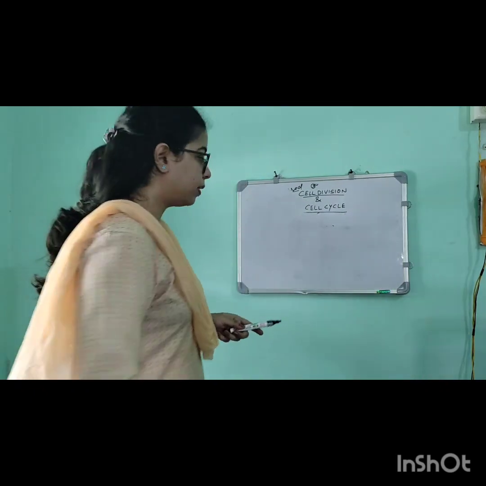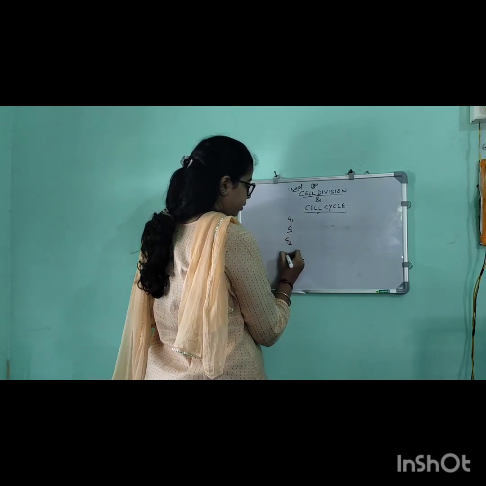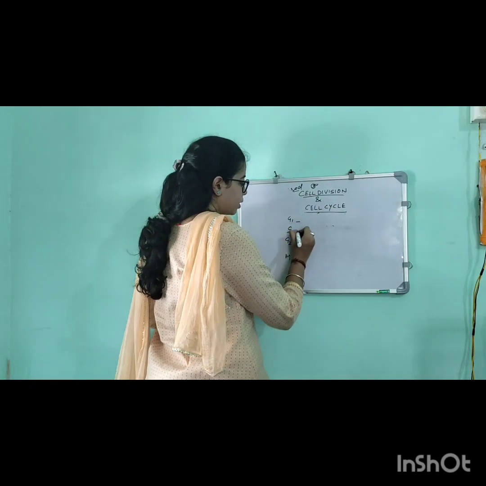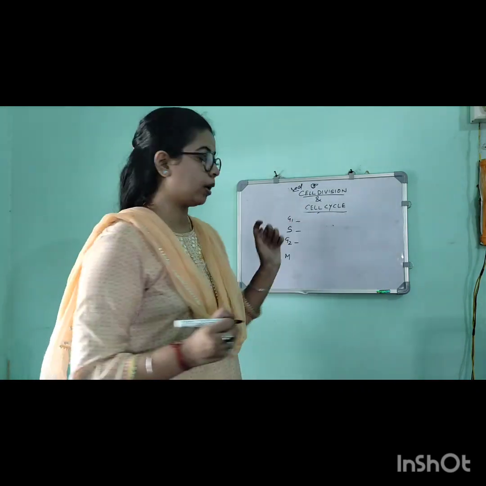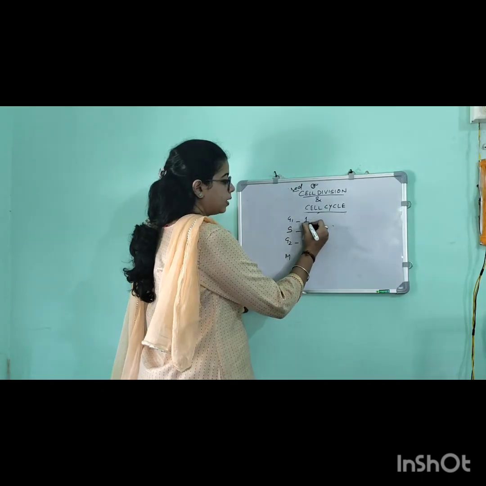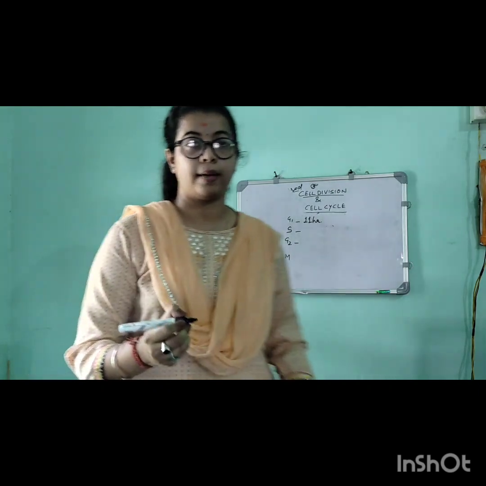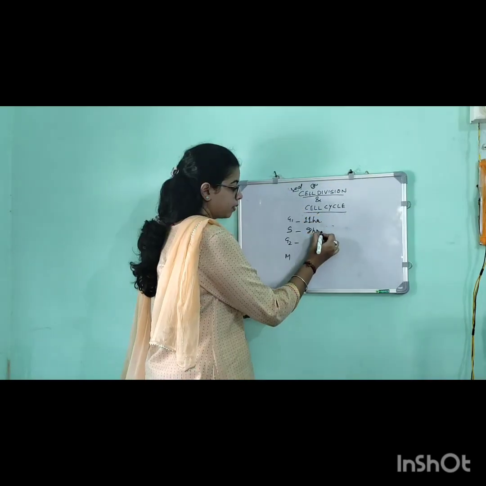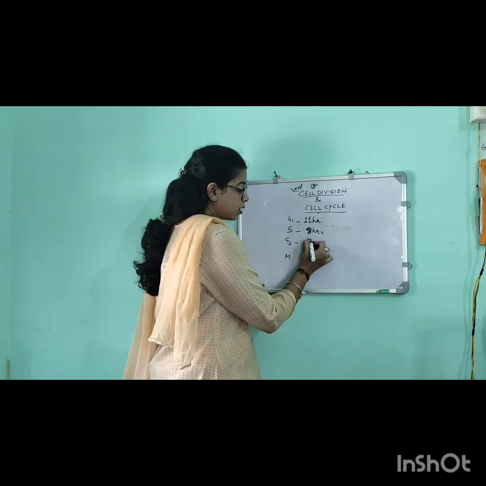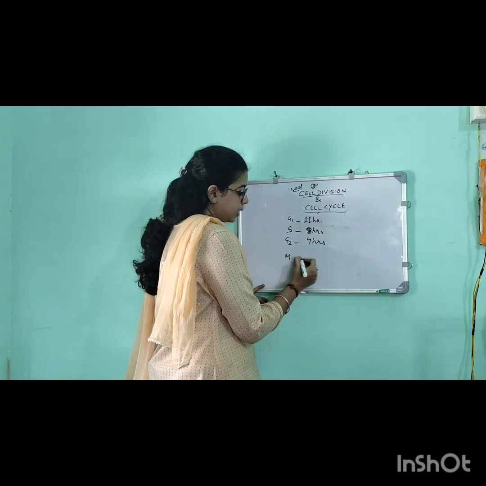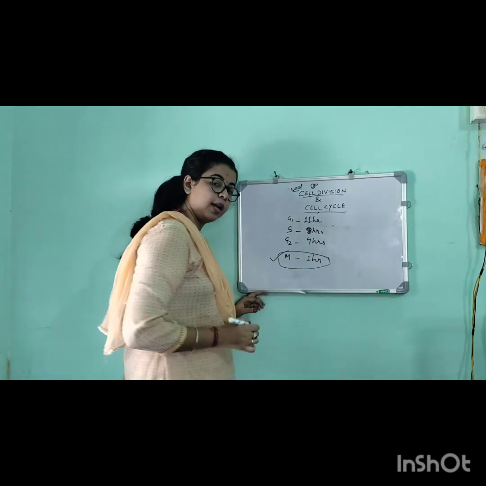As I have discussed, first is G1, S, G2, and the M phase is the mitotic phase. First we will discuss the time period, that is, how much time each phase takes. As I have told you, G1 is the longest phase, so it takes 11 hours to complete. S phase takes 8 hours. Then G2 phase takes 4 hours. And last, M phase is 1 hour, which we will discuss in the next video.